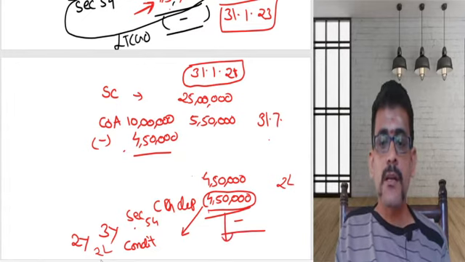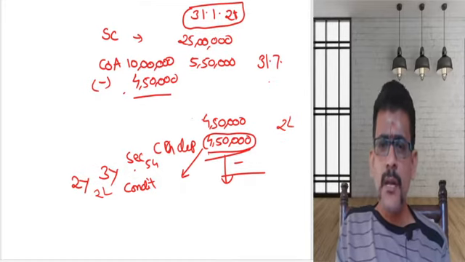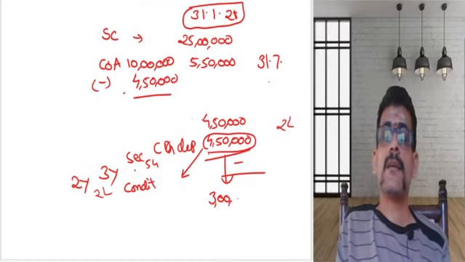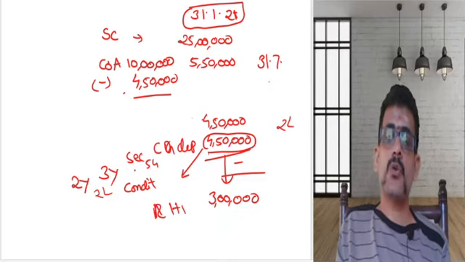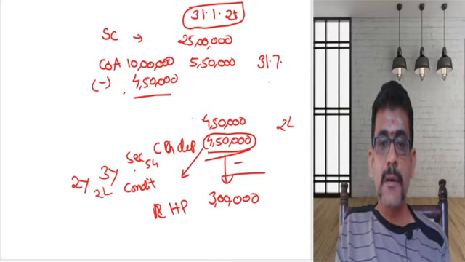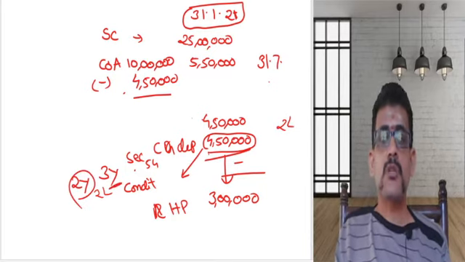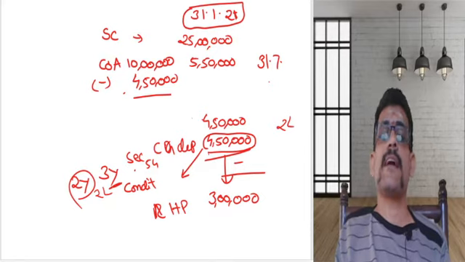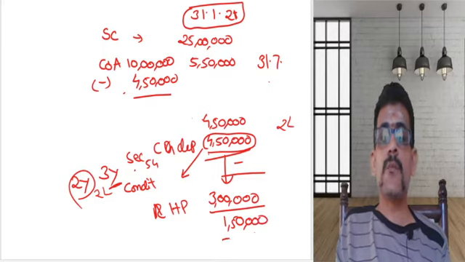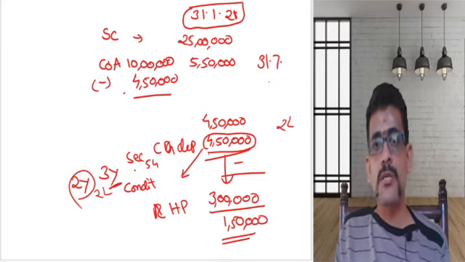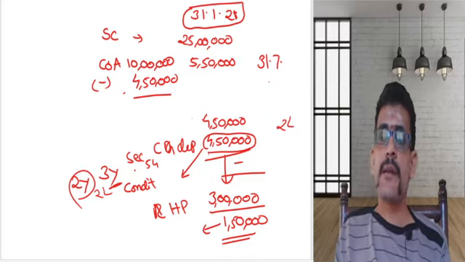What is the meaning of unutilized amount? Say 4,50,000 was there. I had used only 3 lakhs and purchased a residential house property. Within the said limit, within the period of 2 years, I purchased a residential house property only with the cost of 3 lakhs. Then what is the unutilized amount? Unutilized amount is going to be 1,50,000. This unutilized amount is going to be taxable.